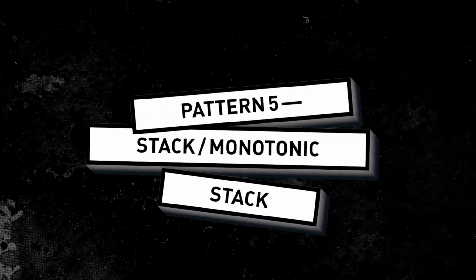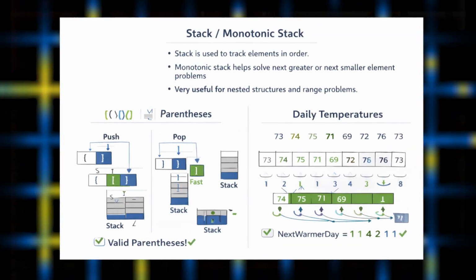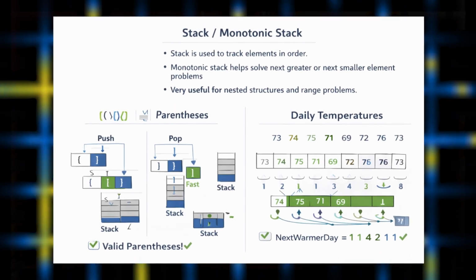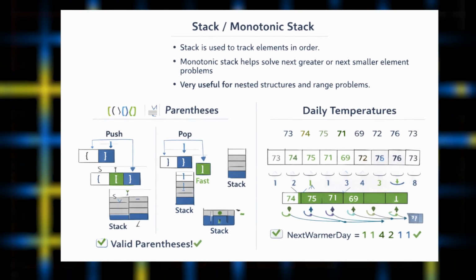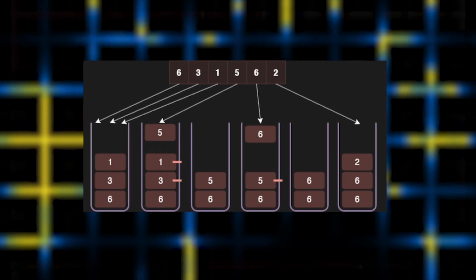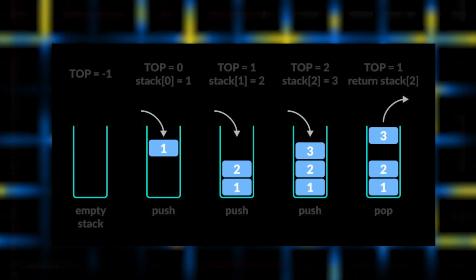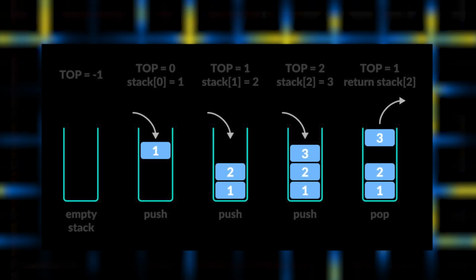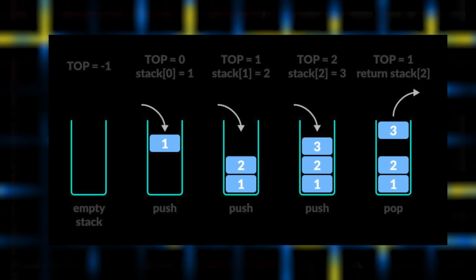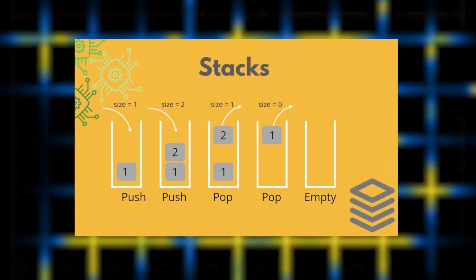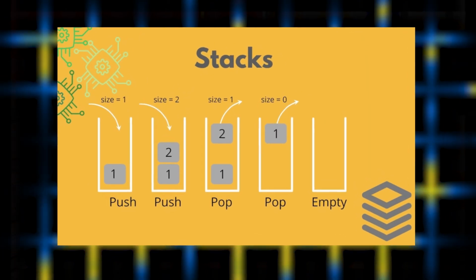The next pattern is stack and queue. You know the basic difference between stack and queue: stack follows the LIFO principle, queue follows the FIFO principle. In the case of stack, whenever you see recursive behavior, stack could be helpful. Stack itself has multiple sub patterns. For example, the monotonic stack: whenever you need elements in increasing or decreasing order, you need to maintain some order, then you can go for the monotonic stack pattern.